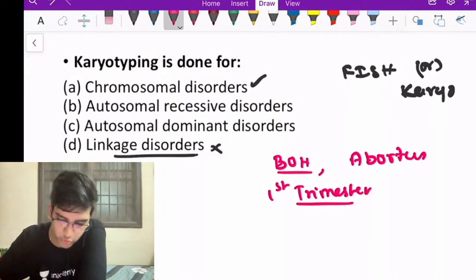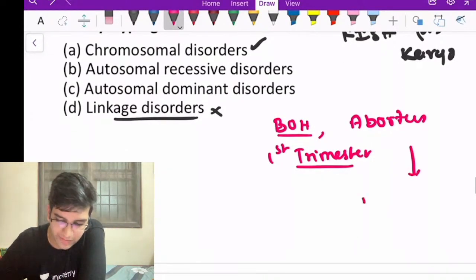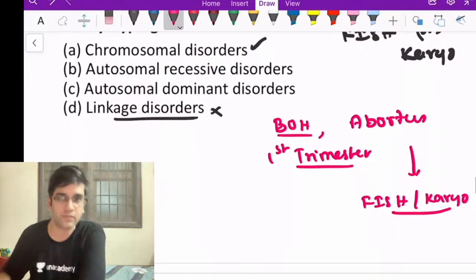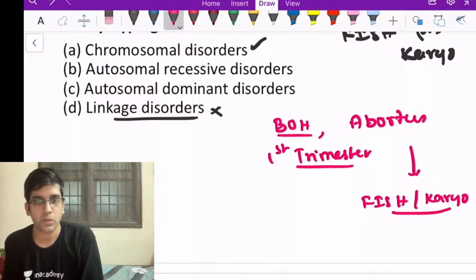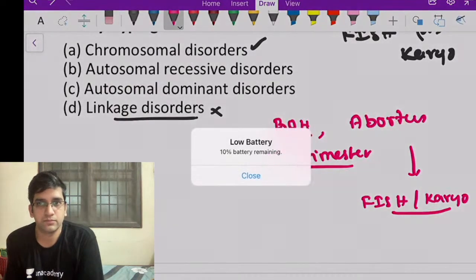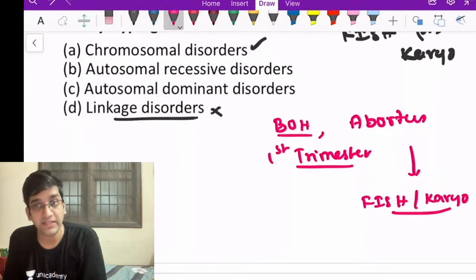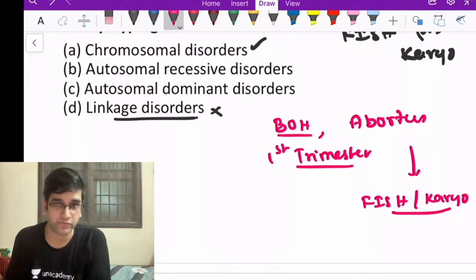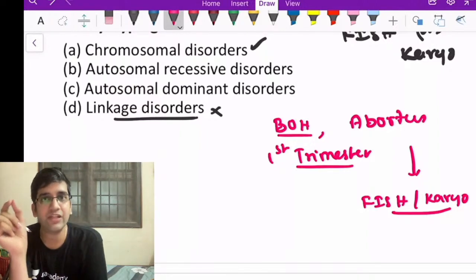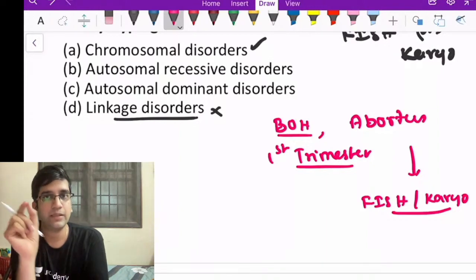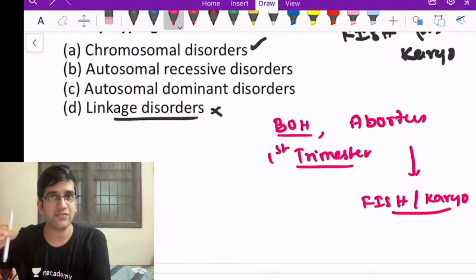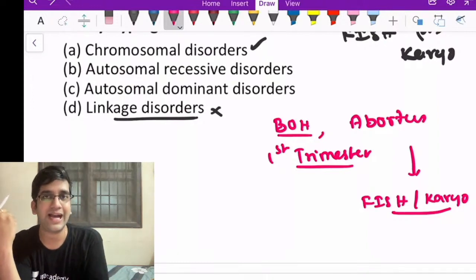Yes. So in this condition, which is better, fish or karyotyping? In this condition, I want you to do karyotyping, not fish, right? Perfect. The simple reason is I can do fish only when I know what I'm looking for. For example, I'm looking for the Philadelphia chromosome, 9;22. I can do fish. It's much more specific, very easy to do, and I can have the result crystal clear.